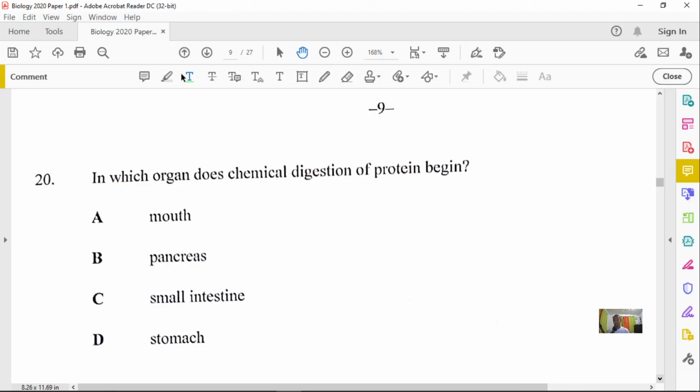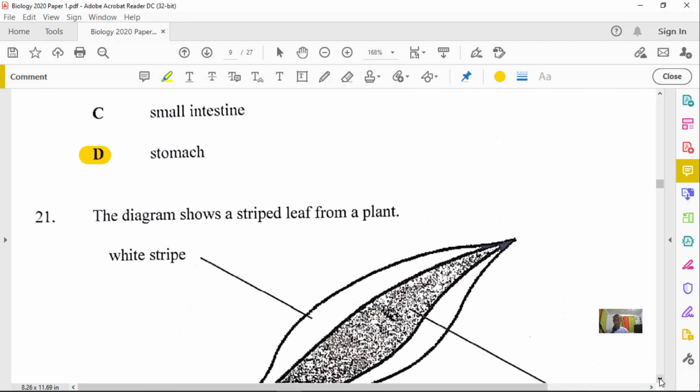But the key thing here is that they stated chemical digestion of proteins, right? So if you're talking about chemical digestion of proteins, then you know our stomach will be the correct answer right there for question number 20. All right, so now we understand that. All right, so let's now go to our question number 21.